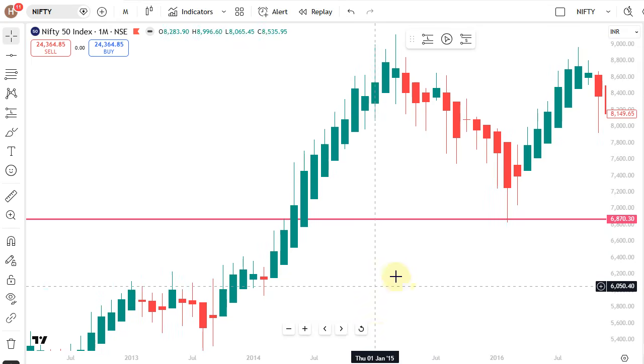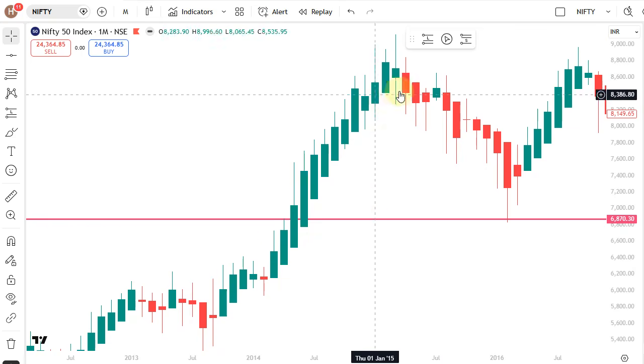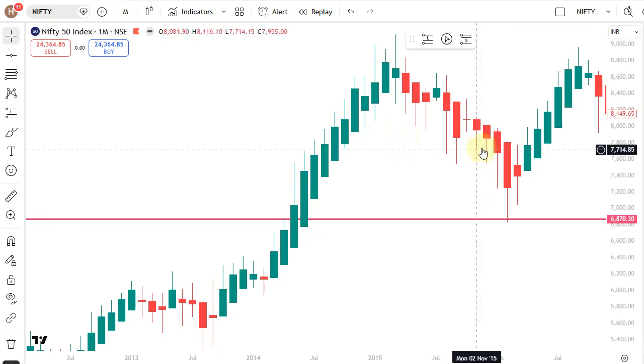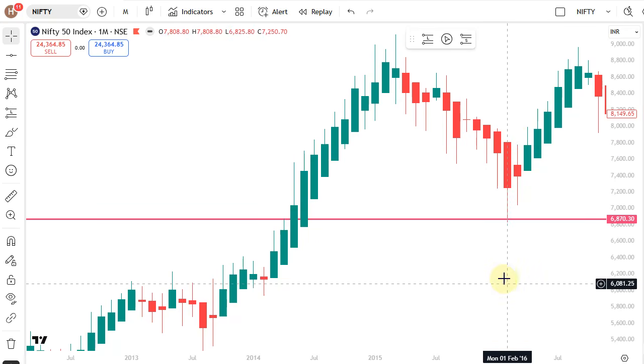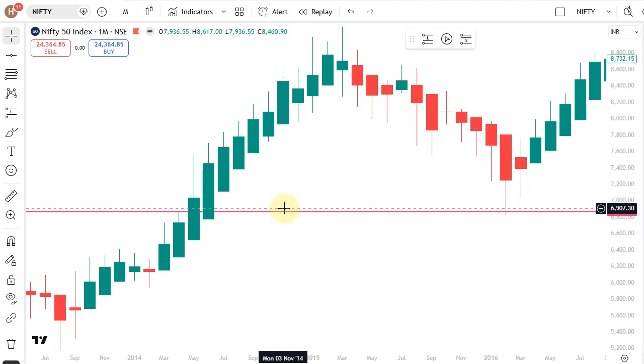So now we check from 2014, we have entered here. Based on the first exit method, two flat top red candles, we will check where we have exited. Okay, this is the entry price, which is 6,870. We keep it as 7,000. Okay, the year is 2014, you can see here.